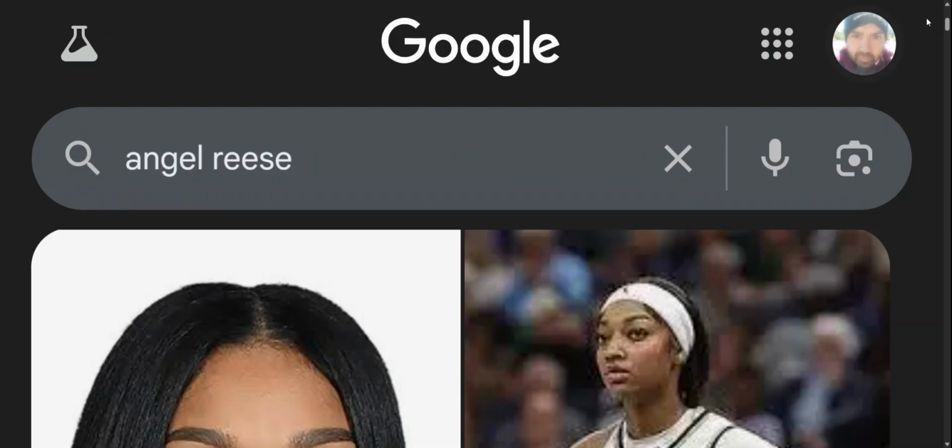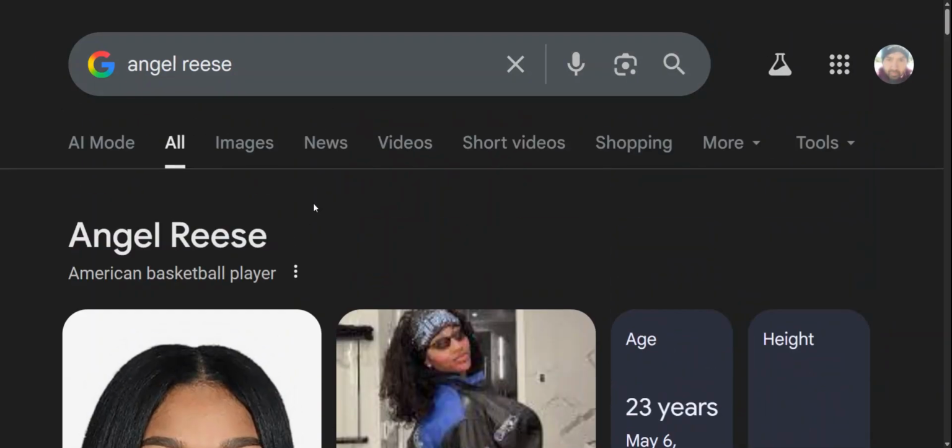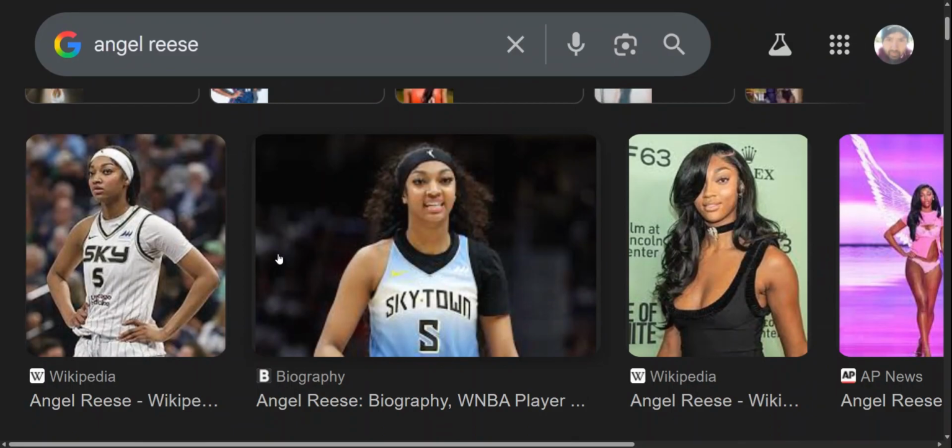Look at how all of this comes together. Okay, so that's a lot of connections. And we see that she's a member of the Chicago Sky, Michael Air Jordan. She's got that 5 on her jersey.